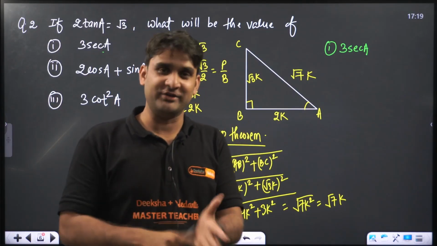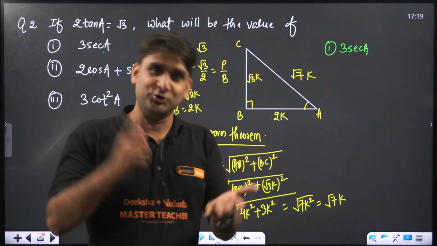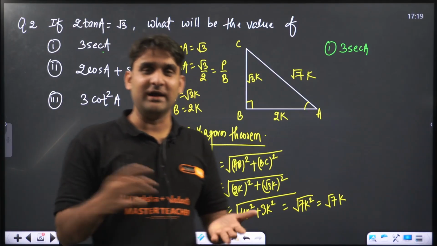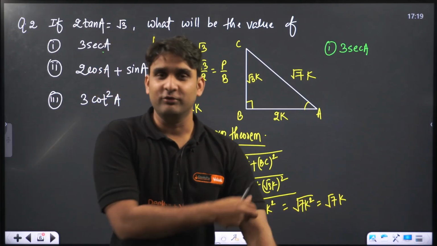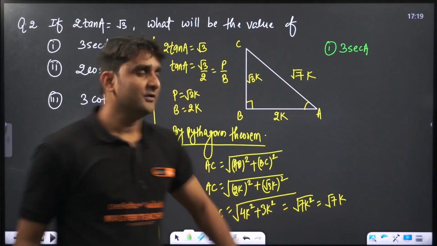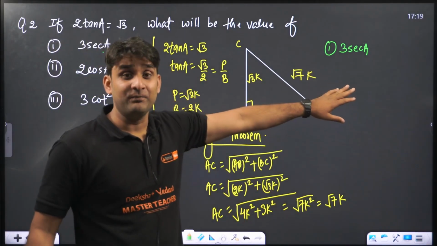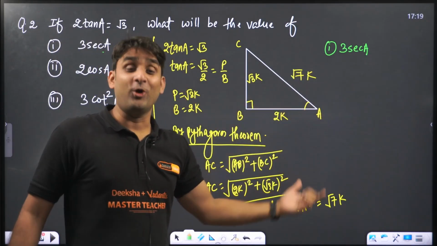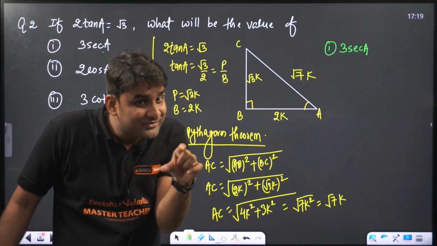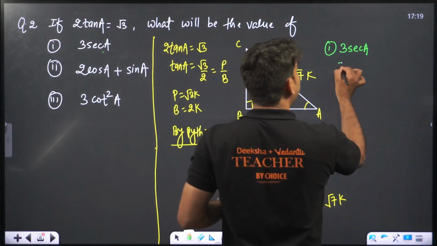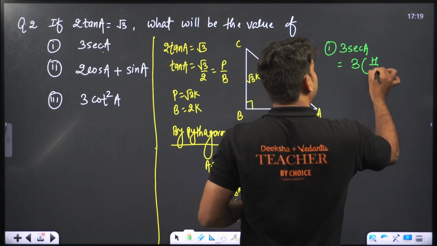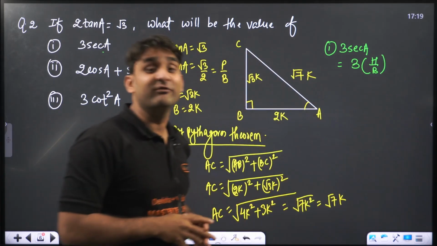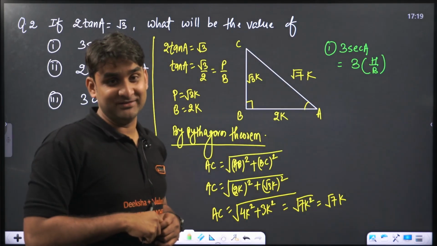In sine and cosec, you should know any one. In tan and cot, you should know any one. If you don't know either cos or sec, trigonometry is not for you, buddy. Sorry. Right? So if you don't know sec A, please recall cos A. Cos A is equal to base by hypotenuse. And if cos A is base by hypotenuse, so sec will be what? Hypotenuse by base. Sec will be hypotenuse by base.